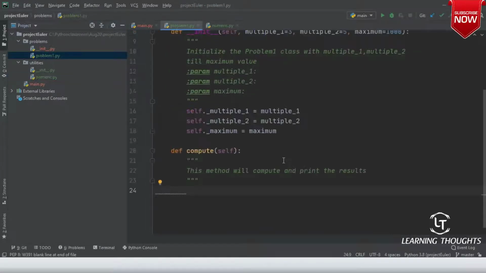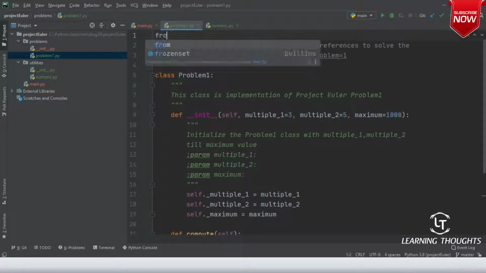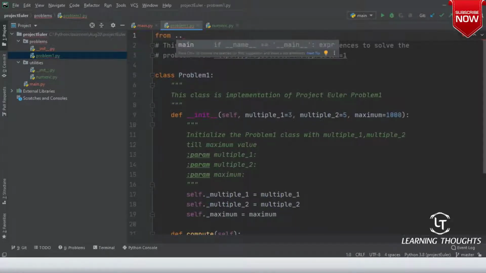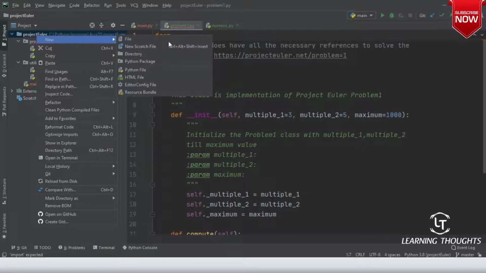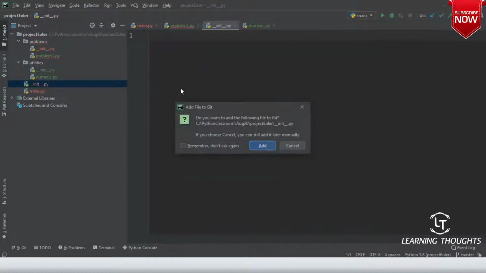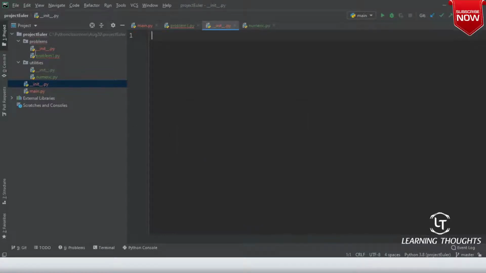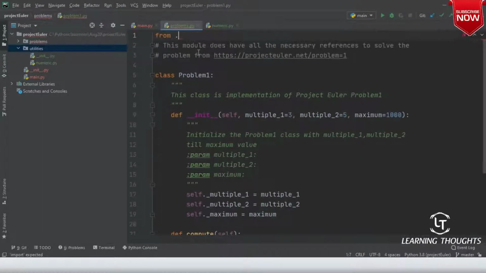But as of now, what I will try to do is I have to import this. So let me start my import statements. So from dot dot, or from, let me try to create a new Python file over here, which is underscore underscore init underscore underscore. Now let me try to do this from dot dot problems. What is happening over here?